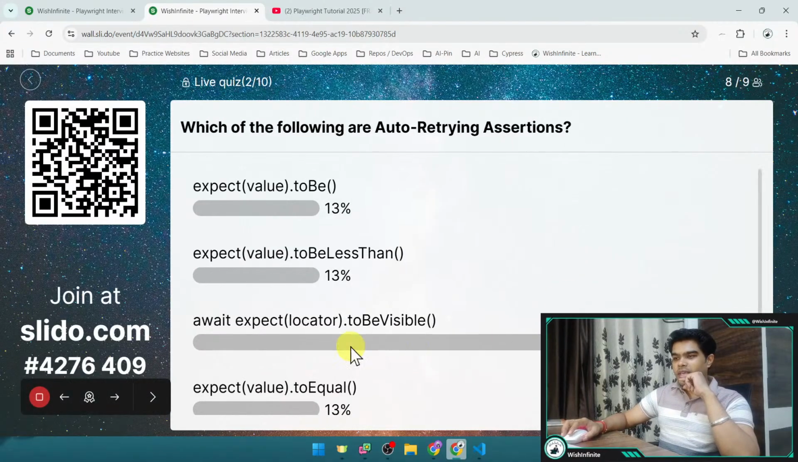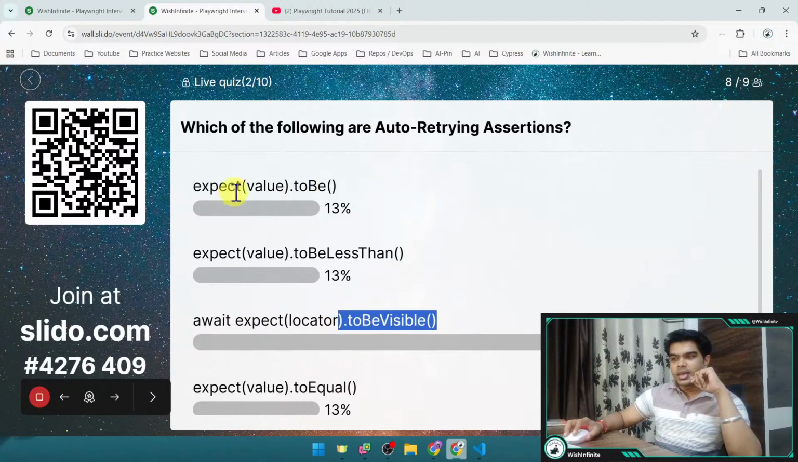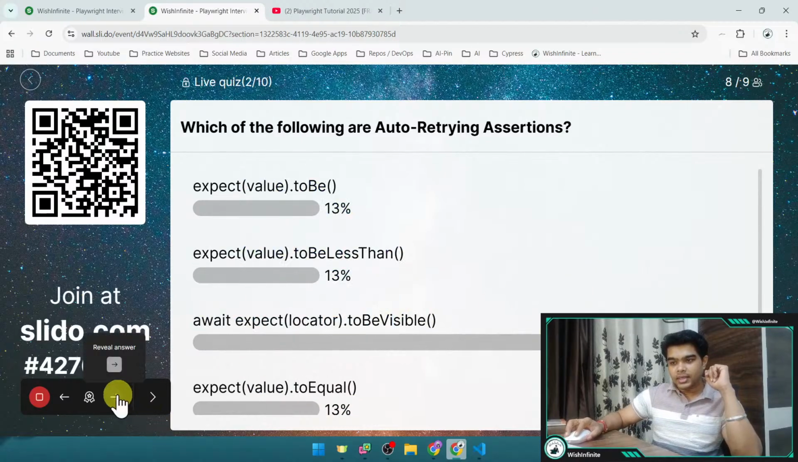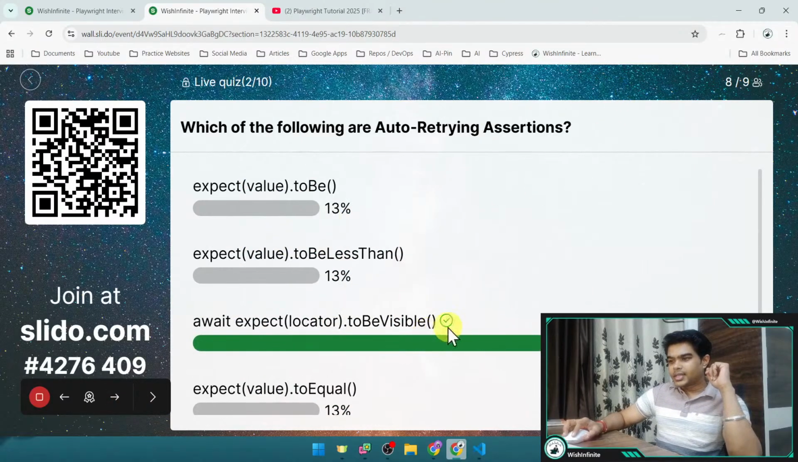Okay, so we have got most of the answers, 63% for option C, which is await, expect, and then the locator we have provided, and to be visible. And there are different people who have selected different answers also. Now let me reveal the correct answer. And this is the correct answer, which is await, expect, and here we need to provide the locator within that method, and then dot to be visible.